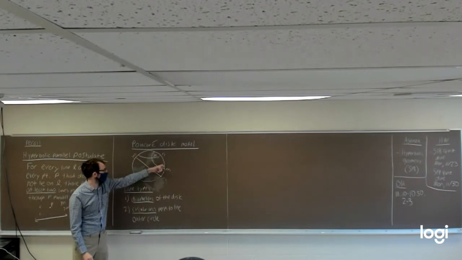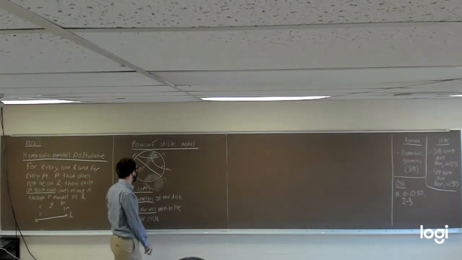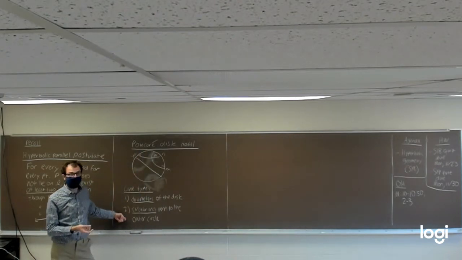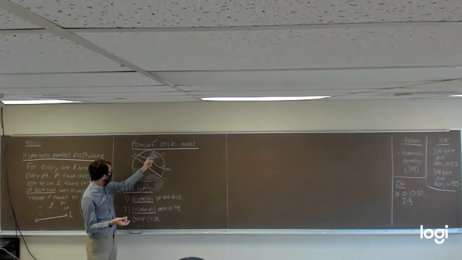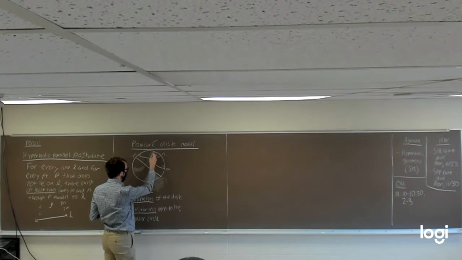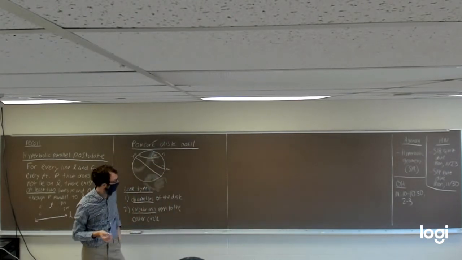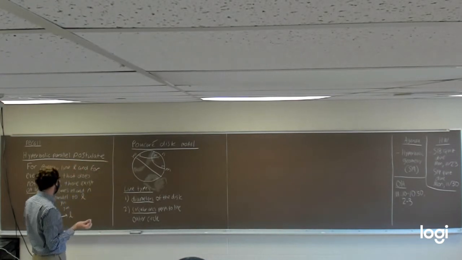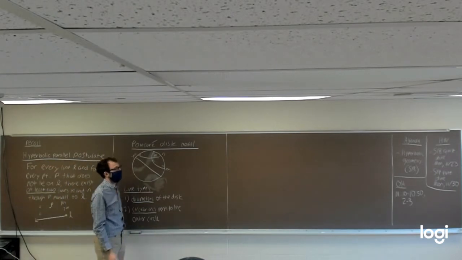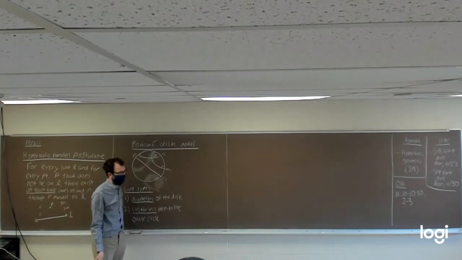Here, M and N are both circular arcs, both of which happen to pass through the point P. They're both going to be lines in the sense that they're type 2 lines in this model. And both M and N are parallel to L, meaning neither of these two arcs are going to intersect the line L. So in this model, it is totally possible to have, given any line L and any point P not on L, multiple lines passing through P that are parallel to L.